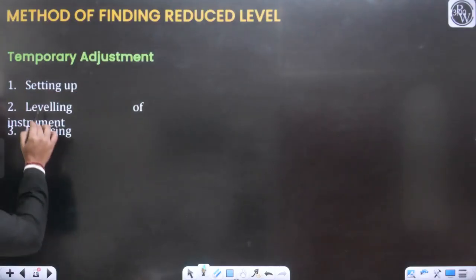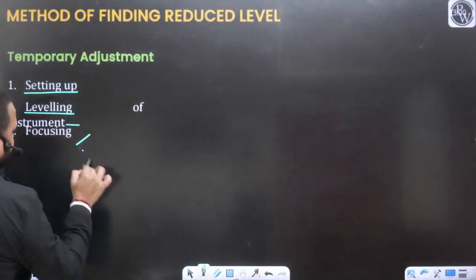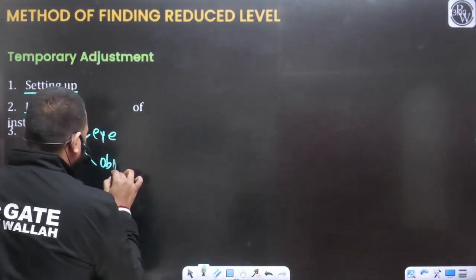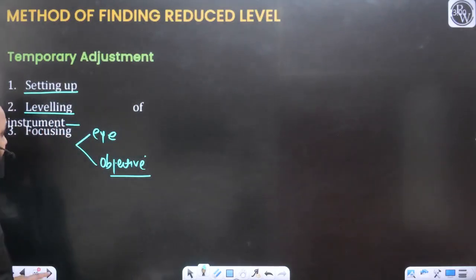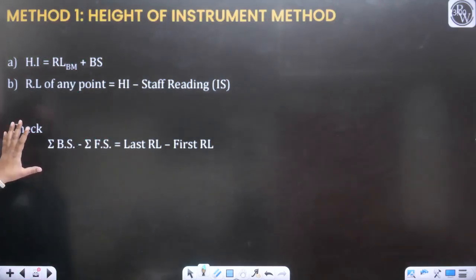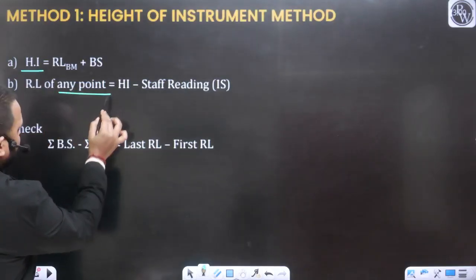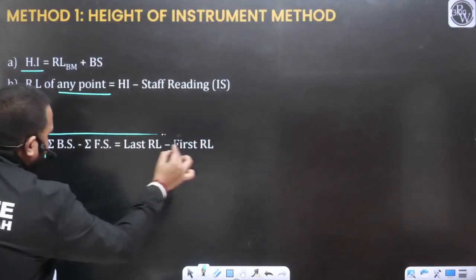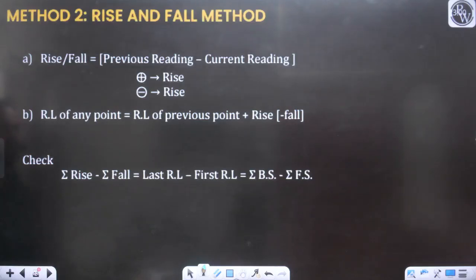Temporary adjustment, setting up of the instrument, leveling of the instrument, and focusing. We have discussed the focusing of the eyepiece, and we have also discussed the focusing of the objective piece. Then this was the concept of the HI, how we can find out the HI, how we can find out the RL of all the points, and what was the arithmetical check. All these points I have already covered in detail.